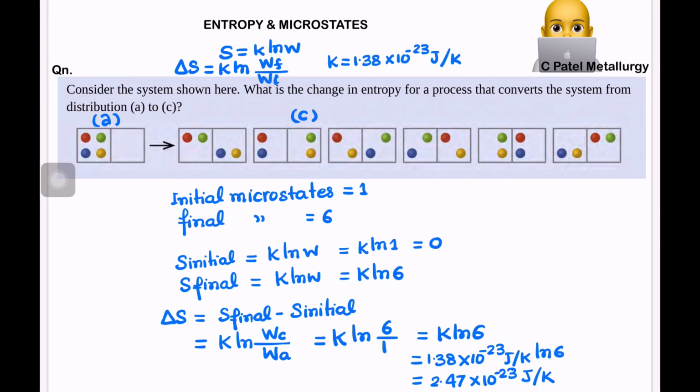So that's all about the Boltzmann molecular scale, that is the statistical model that relates the entropy of a system to the number of microstates.